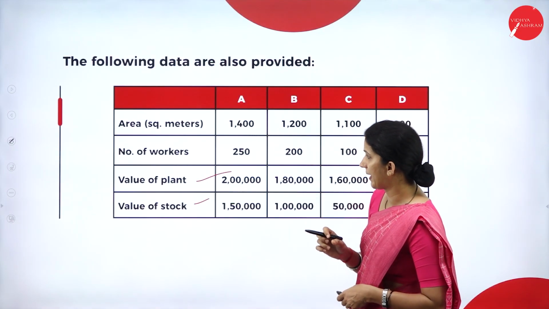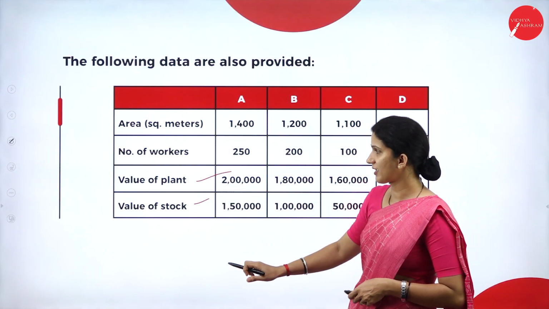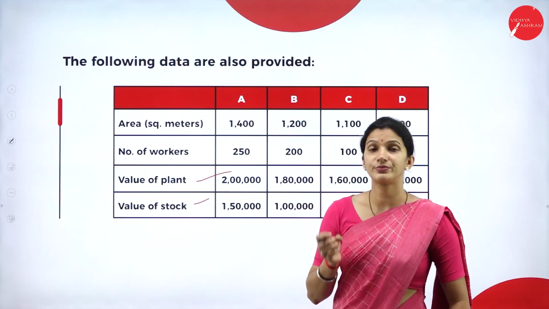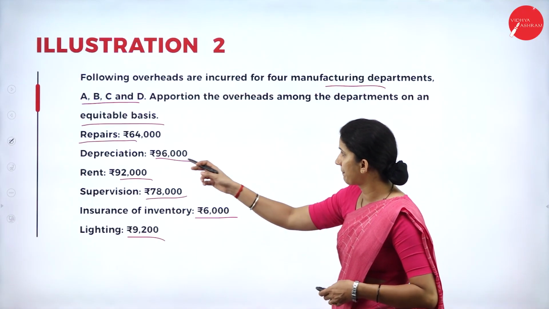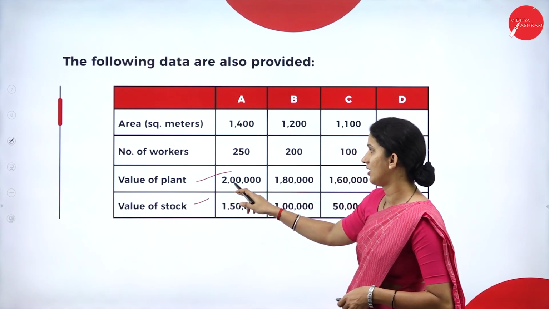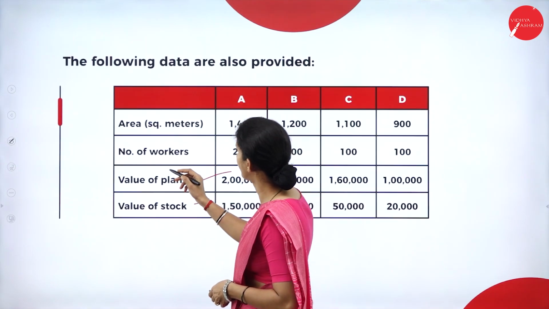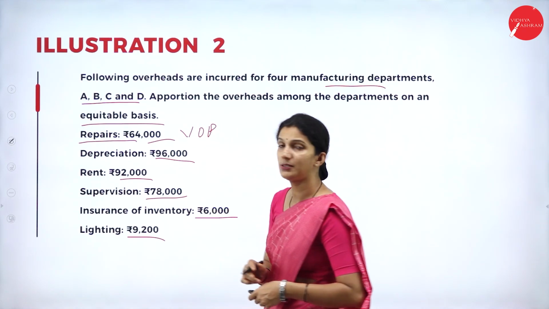So here, first we have repairs. Usually repairs are done on some asset. So what is the asset that we have? It is the value of plant. So we'll assume that repairs are done on the plant and machineries. To allocate the repairs, 64,000, our basis of allocation is the value of plant. So here for repairs, value of plant will be the basis.